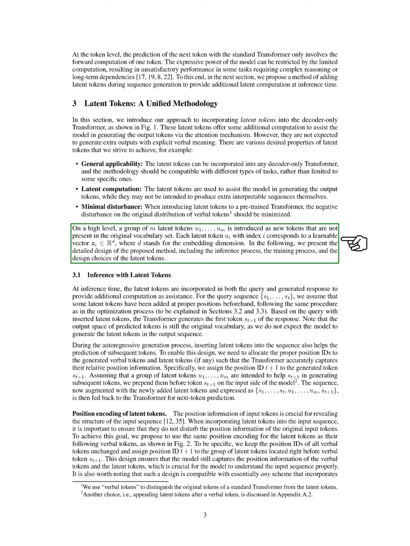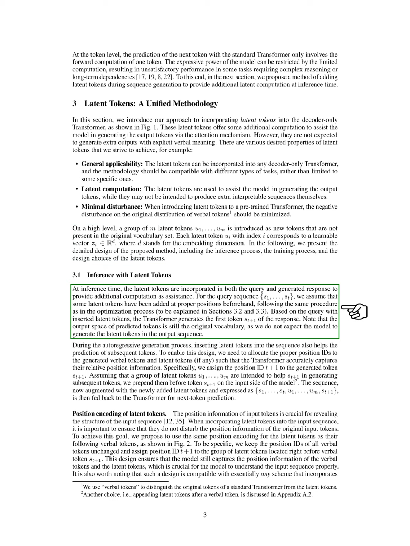We introduce a set of latent tokens, labeled as U1 through Uk, which are new tokens not found in the original vocabulary. Each latent token Ui corresponds to a learnable vector in a specific dimensional space. Next, we detail our method's design, including the inference and training processes, as well as the choices made regarding the latent tokens.